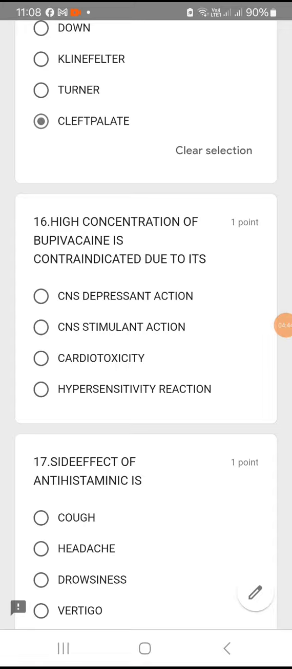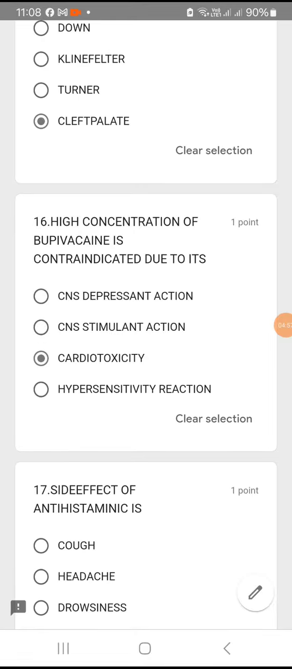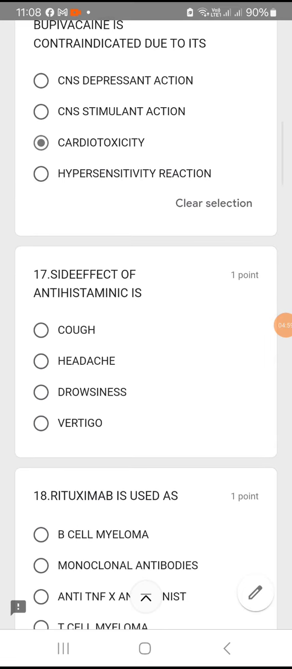High concentration of bupivacaine is contraindicated due to its what action? Whether bupivacaine is causing cardiotoxicity. So option C is the right answer. Okay, contraindicated due to its cardiotoxicity.